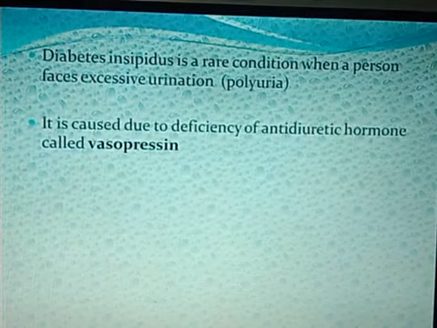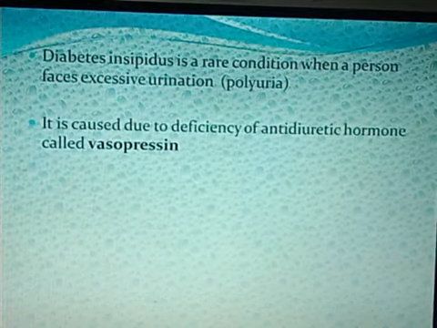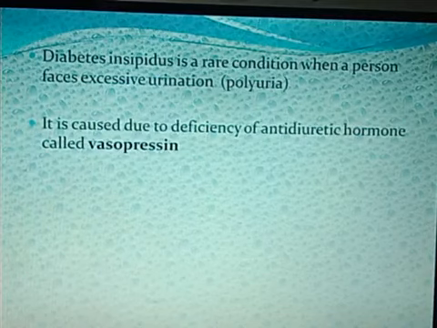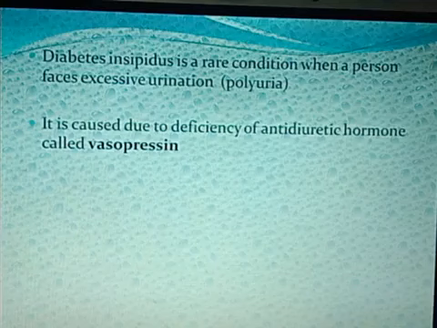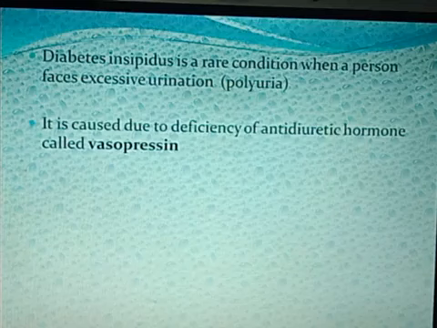It is caused due to deficiency of ADH, that is anti-diuretic hormone. When this hormone is not produced by the posterior lobe of the pituitary, diabetes insipidus results. It is caused due to the deficiency of ADH hormone, which is also called vasopressin. The other name is vasopressin.